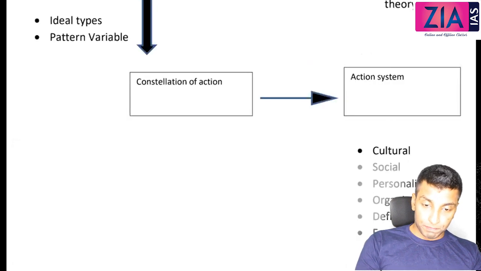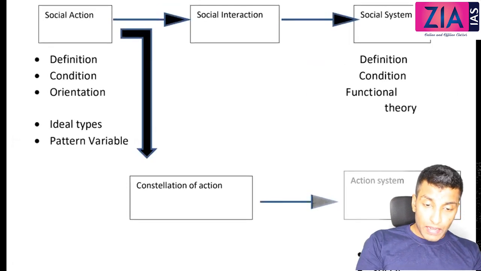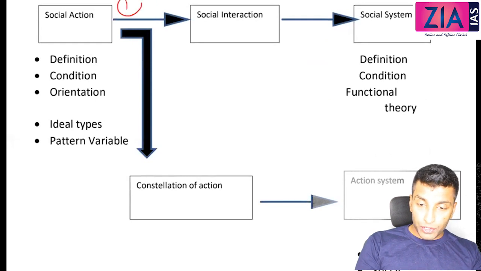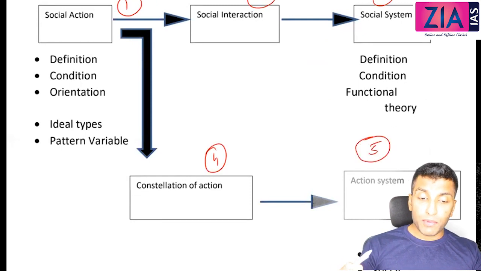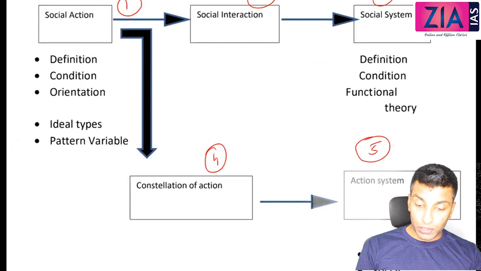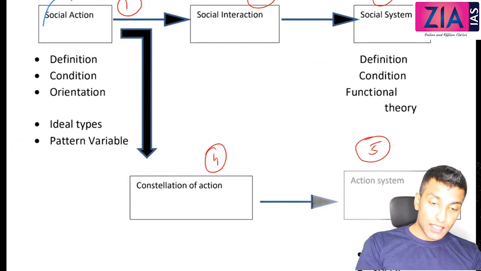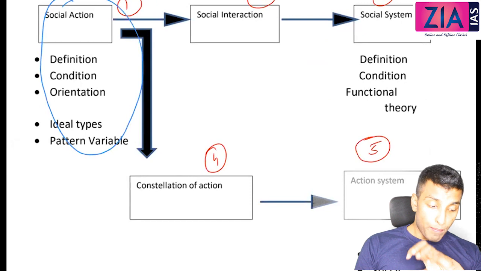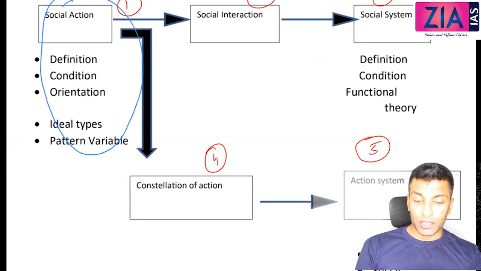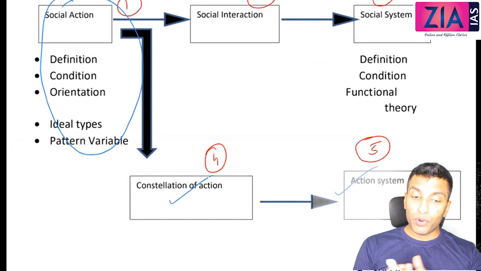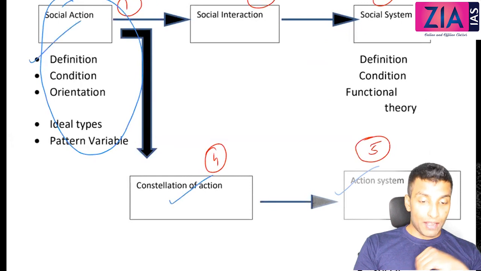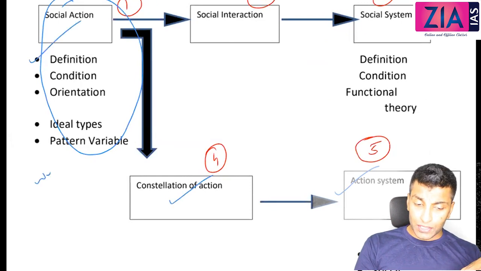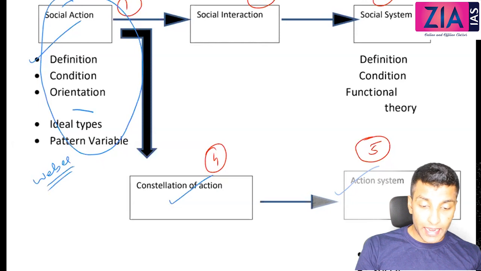For example, if you get a question on Parsons' theory of social action, what all things will you write here? If you number this 1, 2, 3, 4, 5, what all things do you need to write? You have to write more on action, because that's where you're talking about action. But at the same time, you need to write briefly about constellation of action and action system. Then only that answer is going to be complete. So if the question is about social action, you have to start with action, and mention Weber's concept of action also, which you can explain while writing the ideal types.